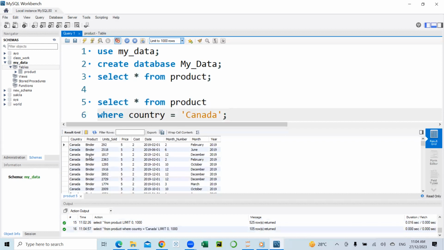All right, so down here, I have records for Canada only. The other countries have been filtered out. So the WHERE clause can be used in this instance.